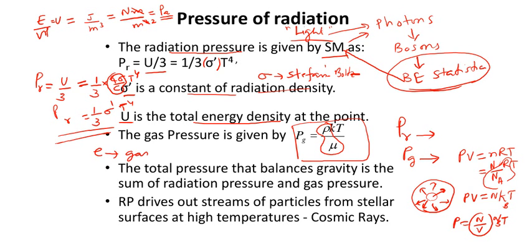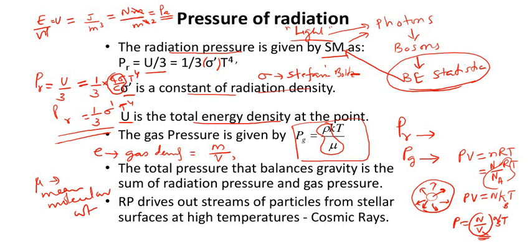So the same equation can be written in several other ways. What is gas density? It is the total mass of the gas divided by the total volume of the gas. So you can see that the volume of the gas has already come in the denominator. And what is this mu? Mu is the mean molecular weight.